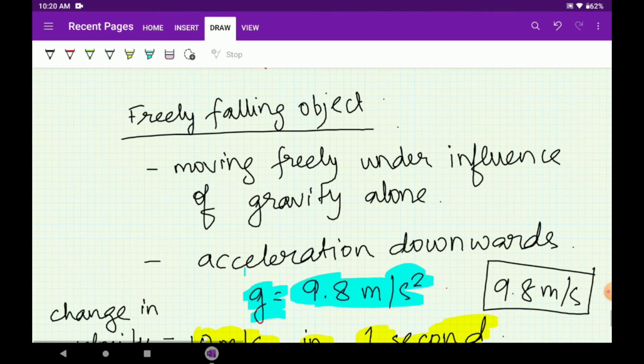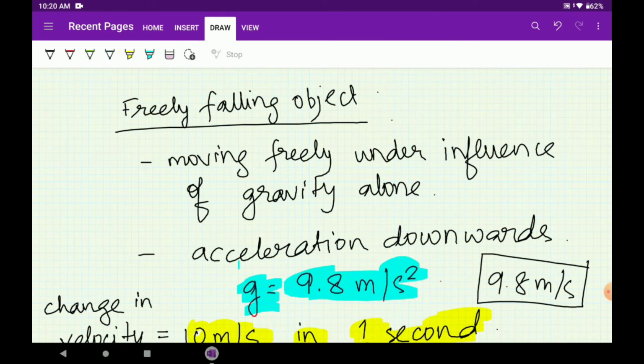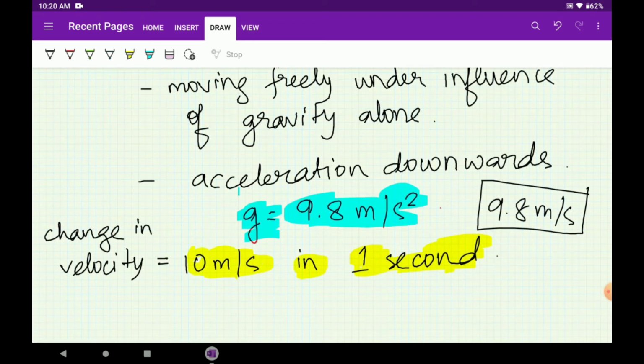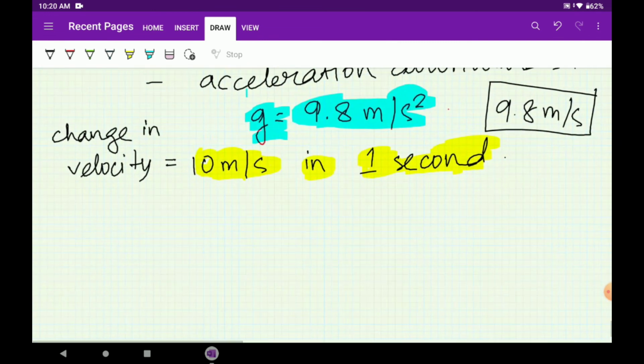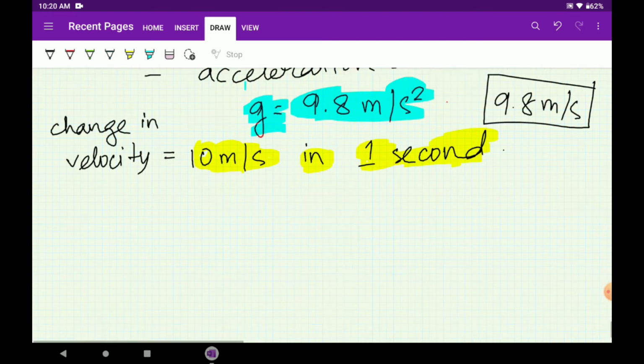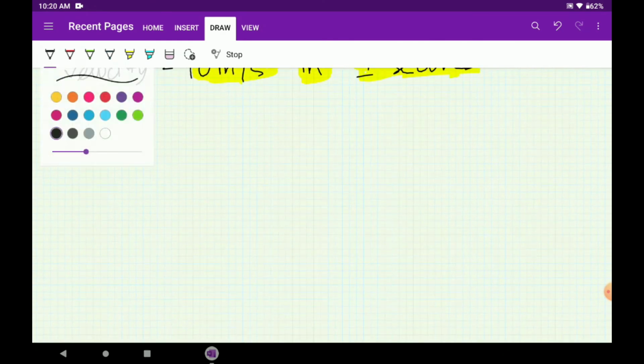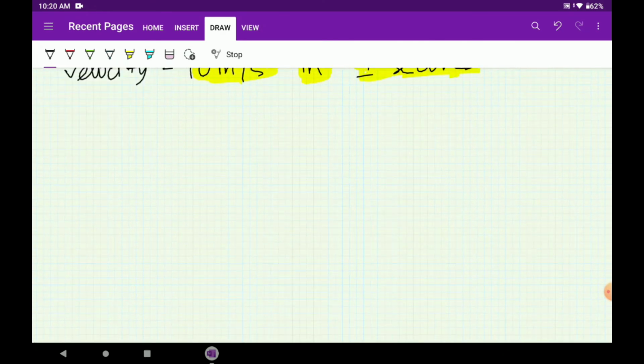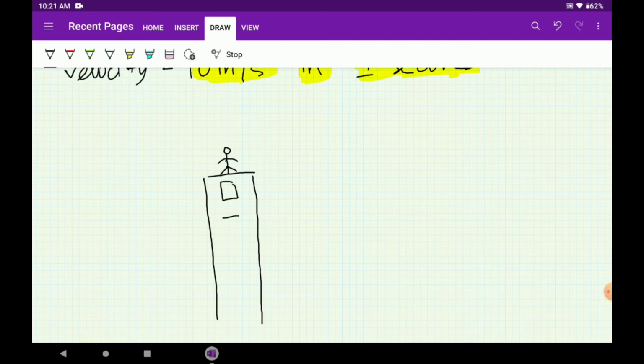Okay, so now we know what a freely falling object is. It is moving freely under the influence of gravity alone, and the acceleration is always downwards, and we take it as 9.8 meter per second square. Now we will see an example to understand it further. Let us suppose you are standing on top of a building. This is the building and you are standing here. It is a flat building, an apartment, many floors high. You are standing on the roof.